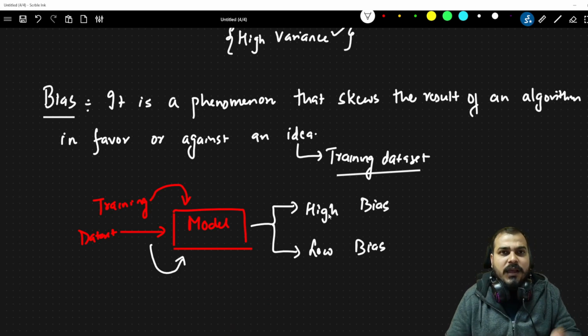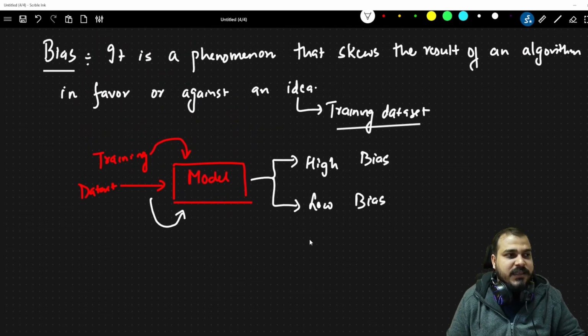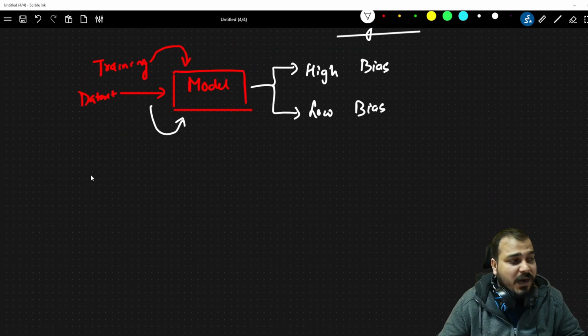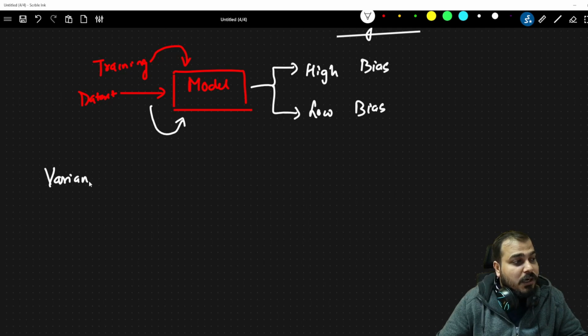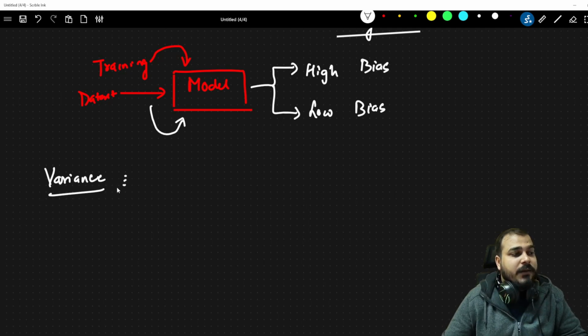Now, similarly, let's talk about variance, because you need to understand the definition. A definition is very important.